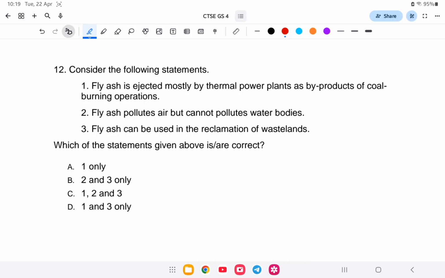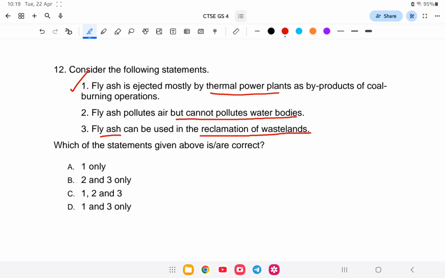Consider the following statements. Fly ash is ejected mostly by thermal power plants as a byproduct of coal burning operations. Fly ash pollutes air but cannot pollute water bodies. Fly ash can be used in the reclamation of wastelands. So which of the following is correct?